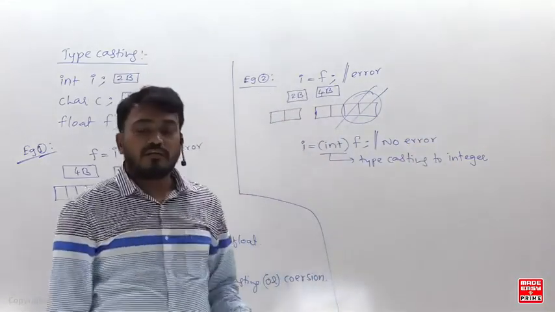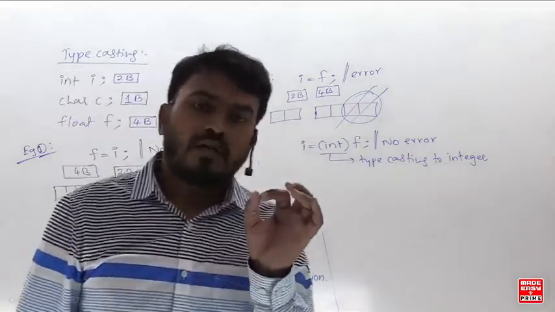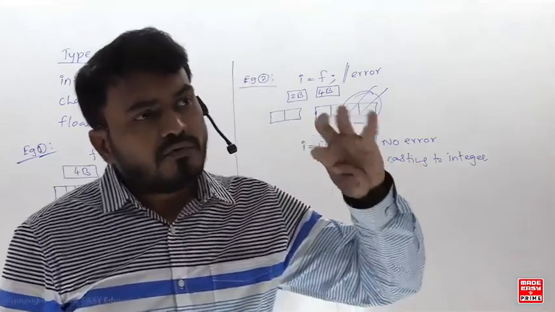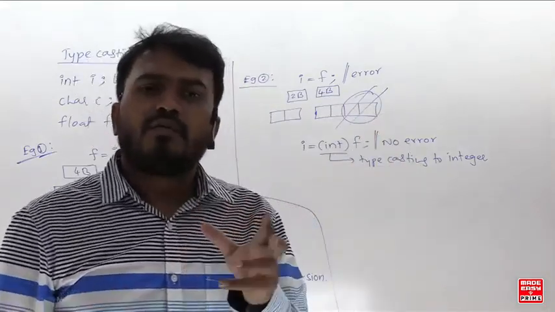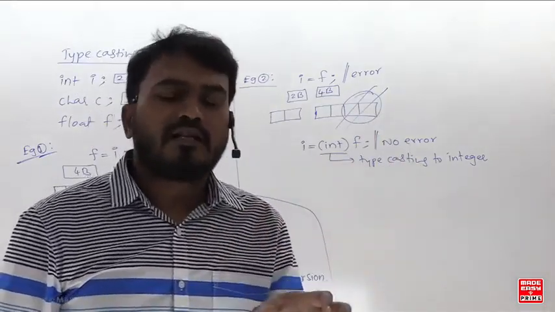If you are doing the typecasting, it means the user knows that he is assigning a float variable to an integer. Float has 4 bytes and integer has 2 bytes.